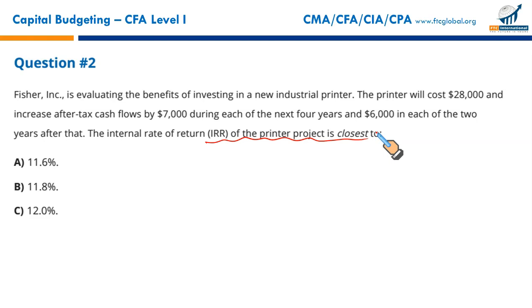Now, first of all, let me lay down the working, how you will put it in your financial calculator. First of all, you need to write down your cash flows at year 0, negative 28,000. You will enter, I'll show you the whole working, and press the down arrow key. Then you enter the second year's cash flow, enter, the down arrow key. How many cash flows do we have for $7,000? 4 years. So frequency of $7,000 is 4.